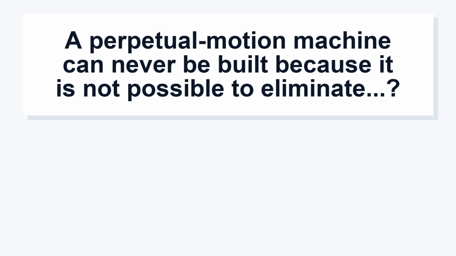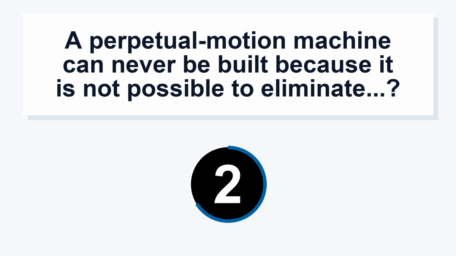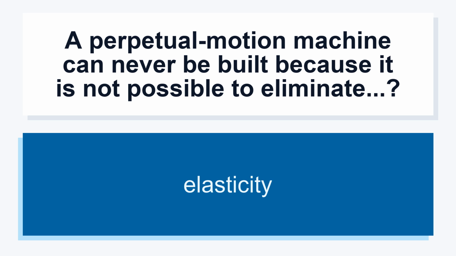A perpetual motion machine can never be built because it is not possible to eliminate elasticity.